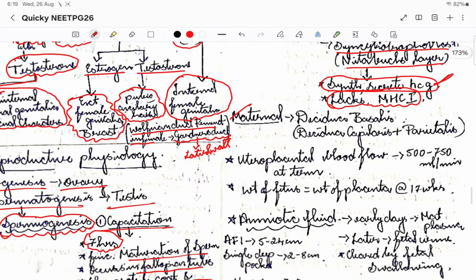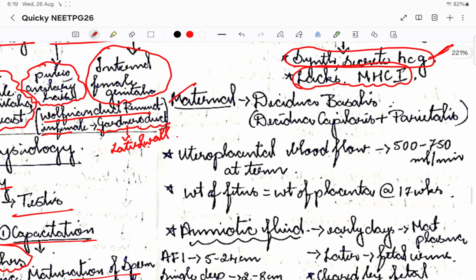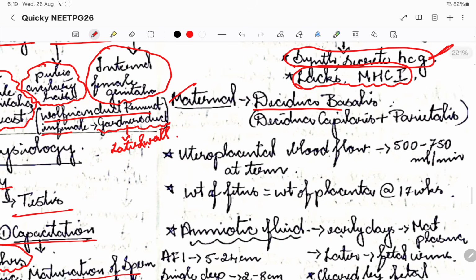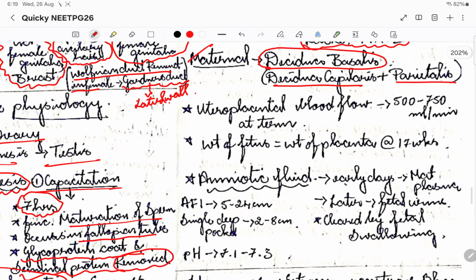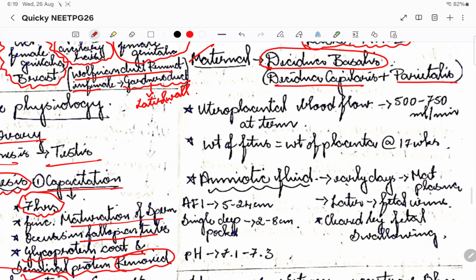Then coming to the maternal side of the placenta, it is known as the decidua basalis. It contains two layers, the decidua capsularis and the decidua parietalis. Extra high-yield points with respect to the placenta: uteroplacental blood flow at term will be around 500 to 750 ml per minute, almost like the kidney, which is 625 to 1200 ml.